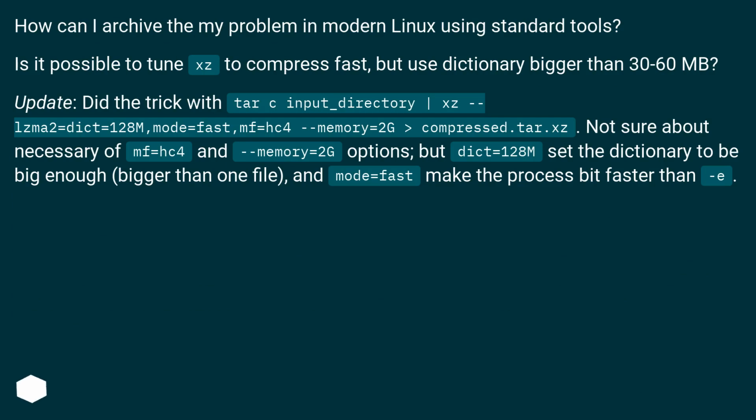How can I achieve my goal in modern Linux using standard tools? Is it possible to tune xz to compress fast, but use a dictionary bigger than 30 to 60 MB?